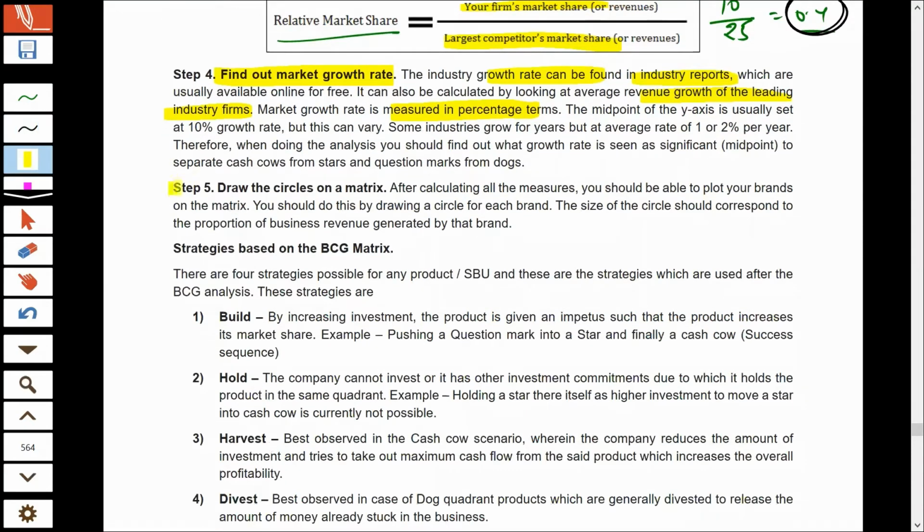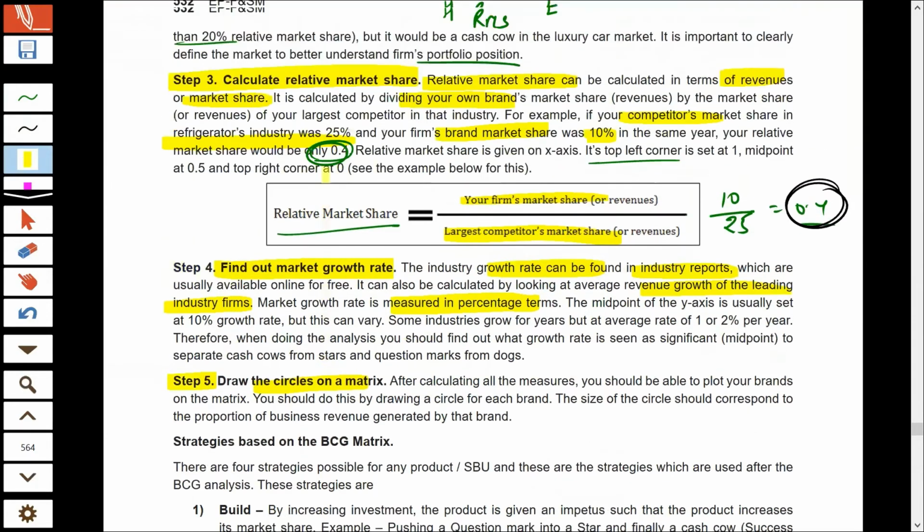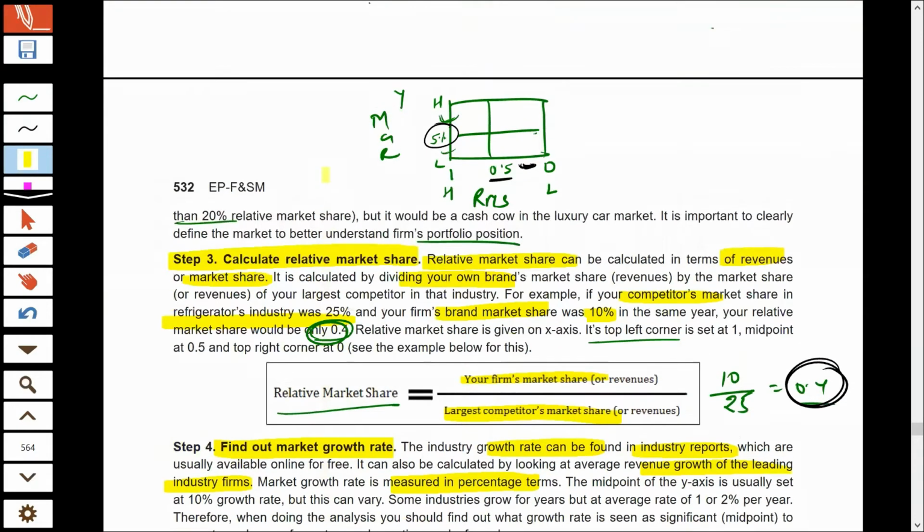And finally, in the fifth step, you will draw the circles in the matrix. On the basis of your analysis, you will place the product. Supposing for product A, we came to know that our product has low market share, because the relative market share of our product A is just 0.4, which is low.